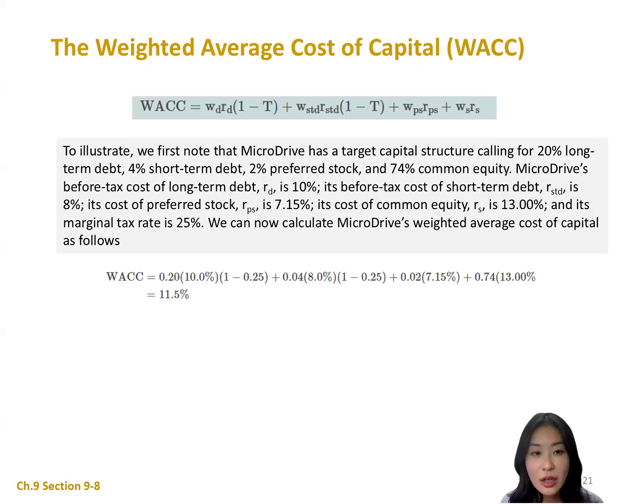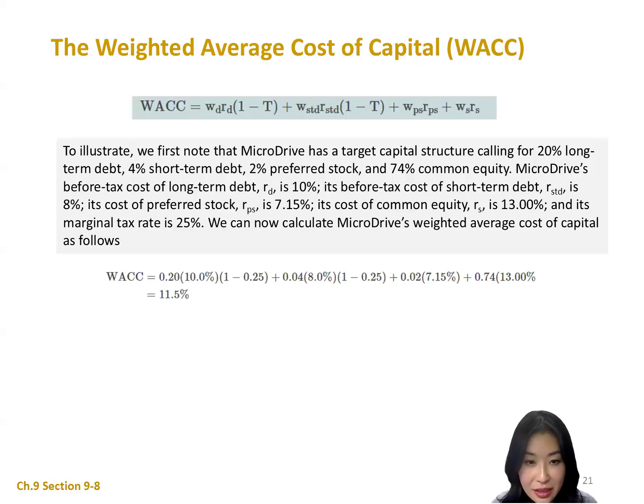To illustrate, we first note that MicroDrive has a target capital structure calling for 20% long-term debt, 4% short-term debt, 2% preferred stock, and 74% common equity. MicroDrive's before-tax cost of long-term debt is 10%. Its before-tax cost of short-term debt is 8%. Its cost of preferred stock is 7.15%. Its cost of common equity is 13%. And the marginal tax rate is 25%. So what is MicroDrive's weighted average cost of capital?